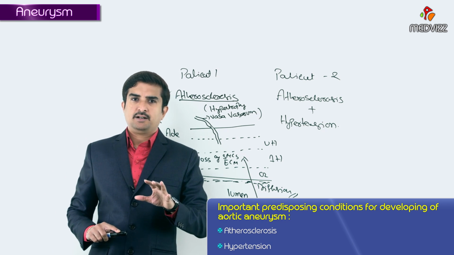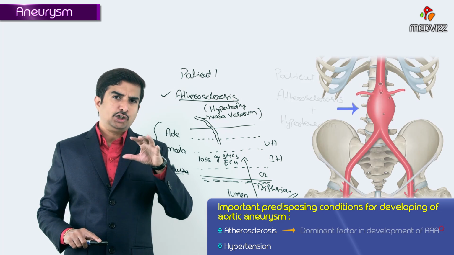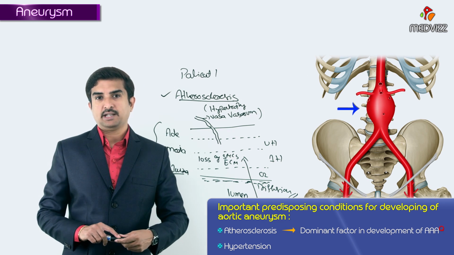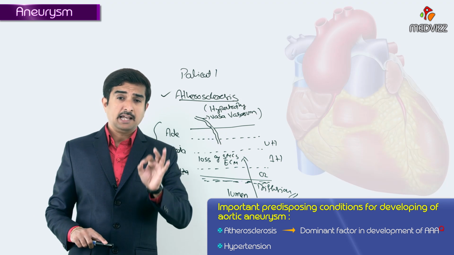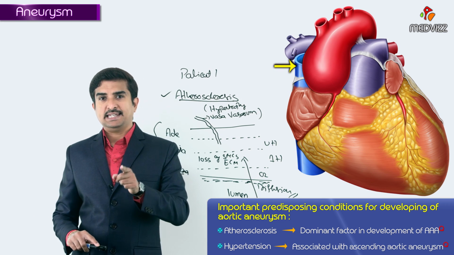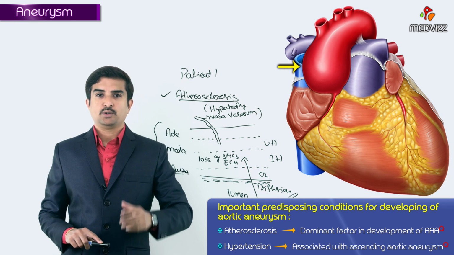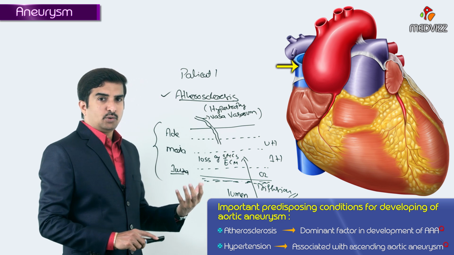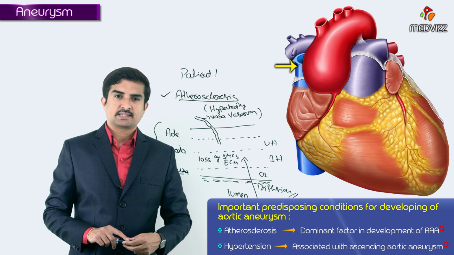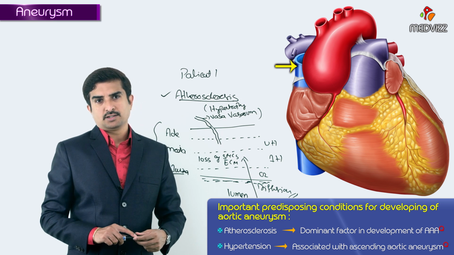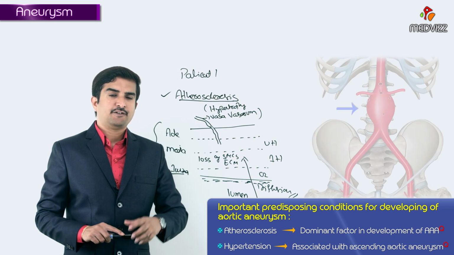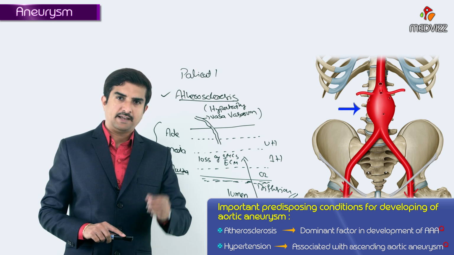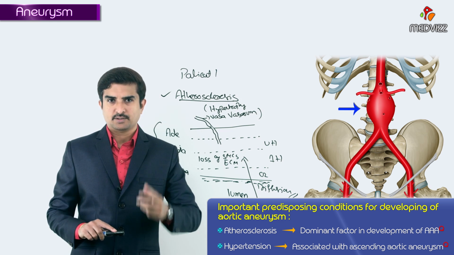So if you see here, atherosclerosis is a dominant factor in the development of abdominal aortic aneurysms, but hypertension is associated with ascending aortic aneurysms. So whenever you see the ascending aortic aneurysms, automatically you will say that the dominant cause is hypertension, but for atherosclerosis you can say that it is responsible for the development of abdominal aortic aneurysms.